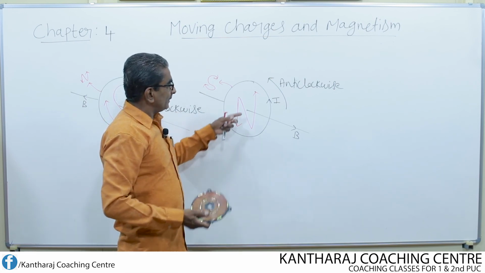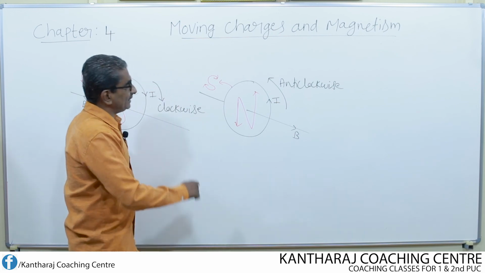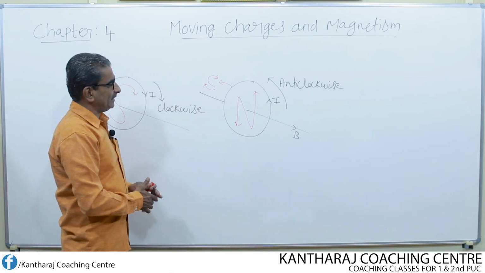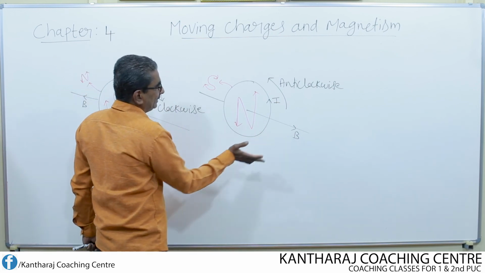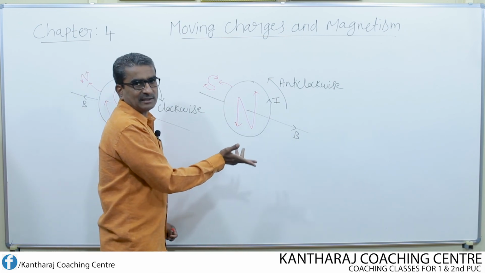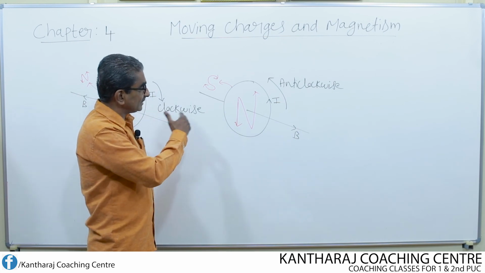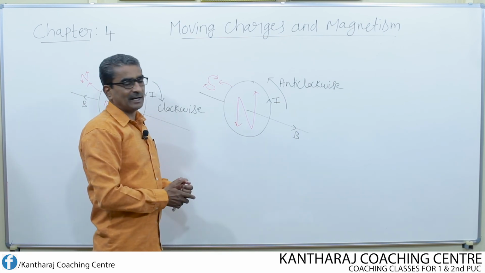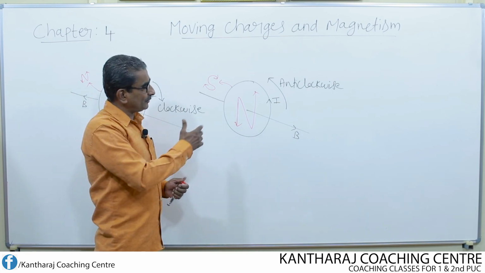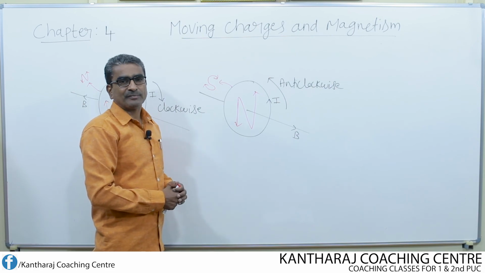So this is what we have to understand, that if current flows in a coil, what will be the direction of magnetic field and which face behaves like north and which behaves like south. We make use of these things in the forthcoming explanation of the circular coil. Thank you.